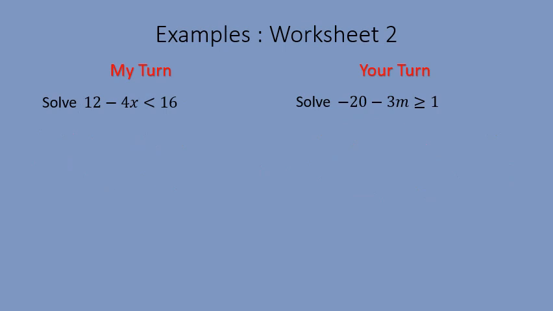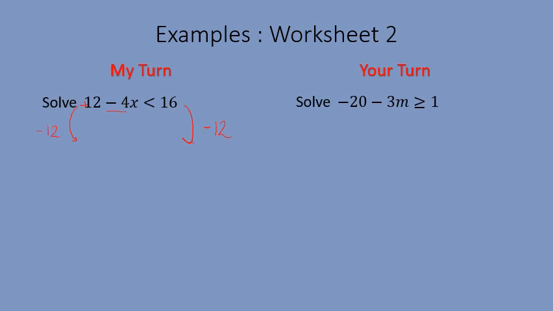Last type then to have a quick look at. This is where it's the same as the last type, but the arrangement is round the other way. So my x's come second, so we just have to be careful here. Think of this here as a positive 12. That negative sign stays with that 4, okay? They can't be separated. So the first thing I need to get rid of here is the positive 12. So the first step I need to do here is subtract 12 from both sides.